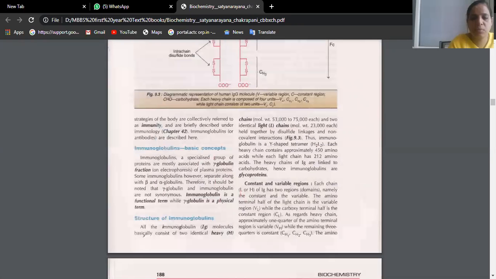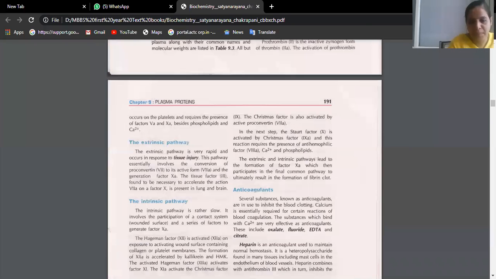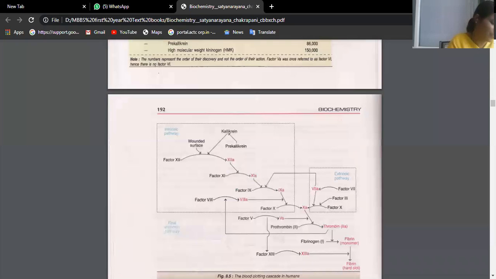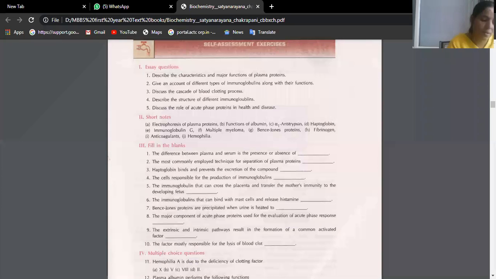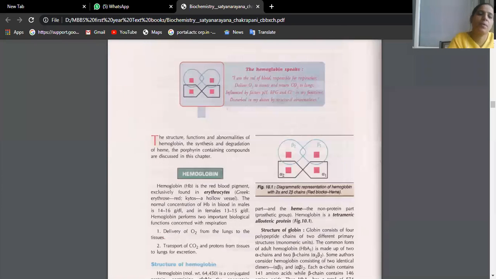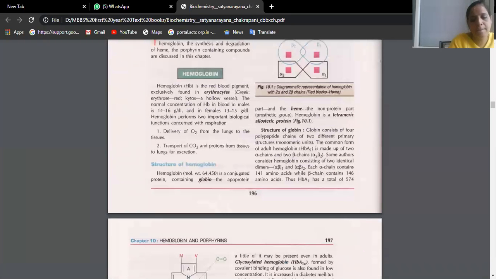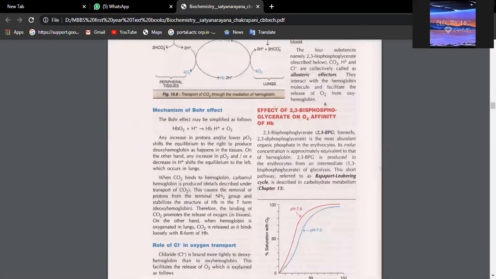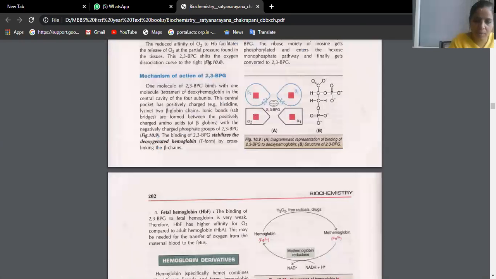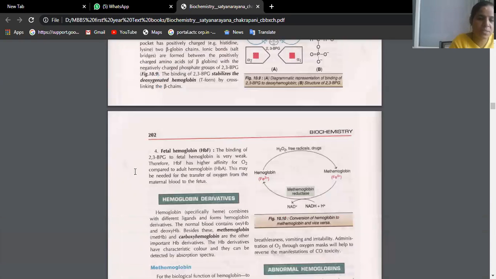What is given under methemoglobin, beta? Keep reading for yourself. What, ma'am? Start reading about methemoglobin till I go to the textbook. I'm on page number 274. You found methemoglobin there? Maybe your edition may be different, beta. I'm not sure. Here, HMP pathway is given. Okay, leave it. Anyhow, if you are having the same edition, methemoglobin is discussed in page number 202.